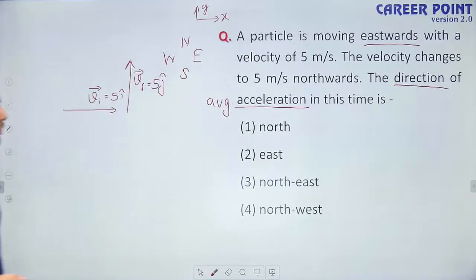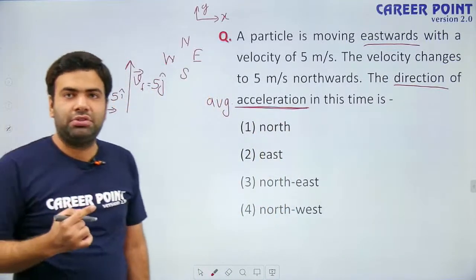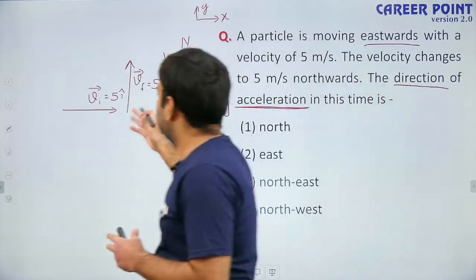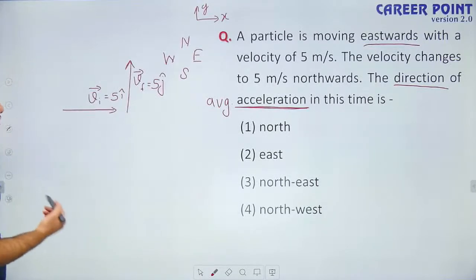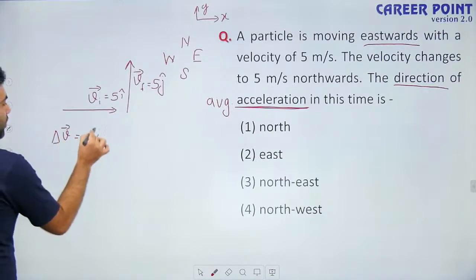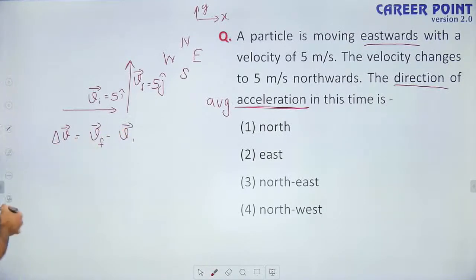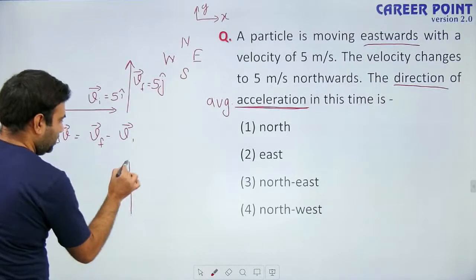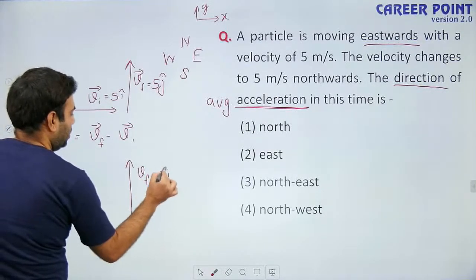Now what we have to find? We have to find the direction of average acceleration, which is the same as the direction of the change in velocity. How to find change in velocity? Change in velocity is equal to final velocity minus initial velocity. This is final velocity, Vf, which is equal to 5 j cap.